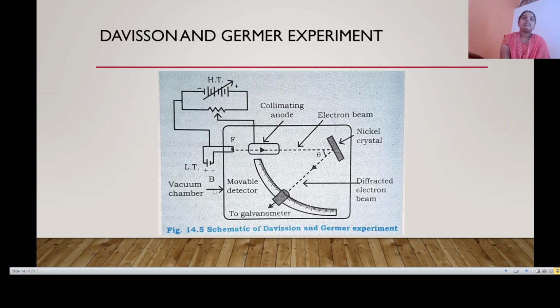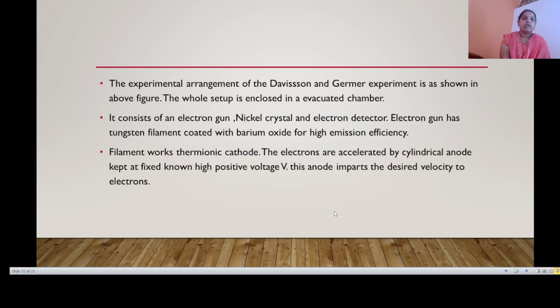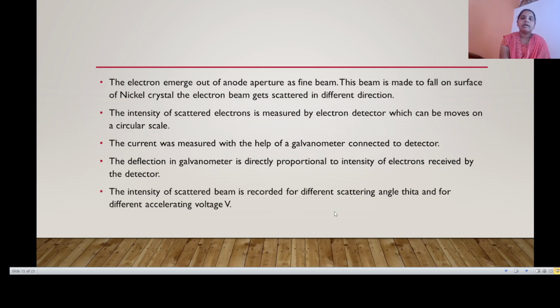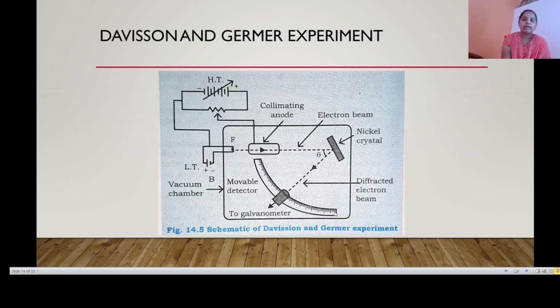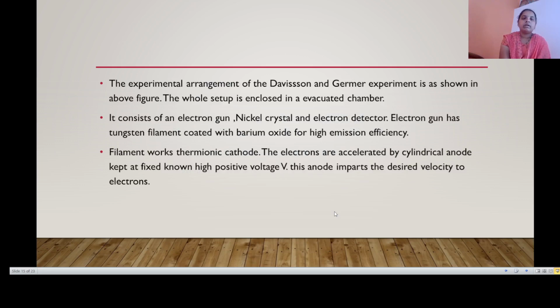Now, next we see the Davisson and Germer experiment. Here is the schematic representation of the Davisson and Germer experiment. The experimental arrangement is as shown in the figure. The whole setup is enclosed in an evacuated chamber. It consists of an electron gun, a nickel crystal, and an electron detector. The electron gun has a tungsten filament coated with barium oxide for high emission efficiency.